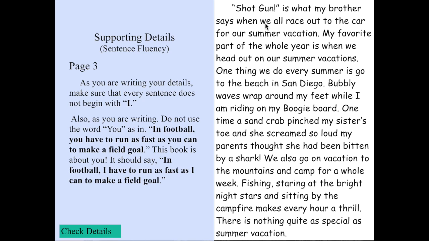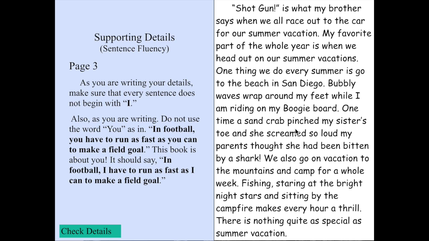Shotgun is what my brother says when we all race out to the car for summer vacation. There was the topic sentence. My favorite part of the whole year is when we head out on our summer vacations. One thing we do every summer is go to the beach in San Diego. Bubbly waves wrap around my feet while I am riding on my boogie board.